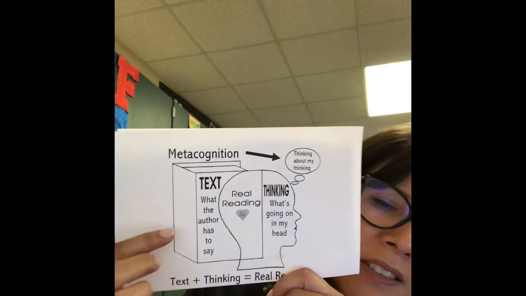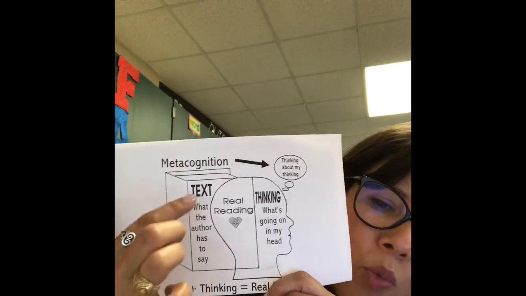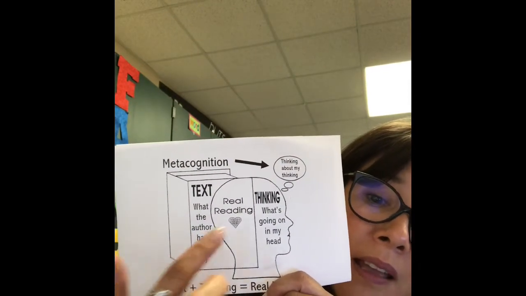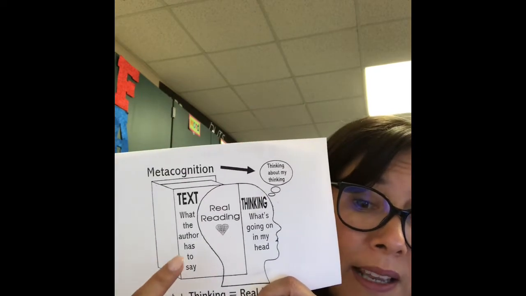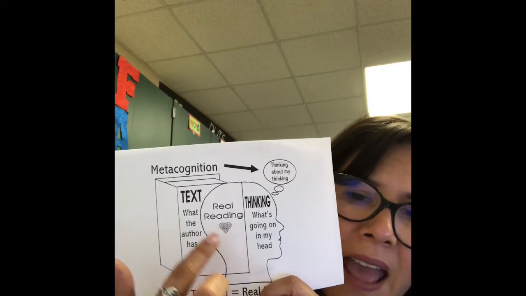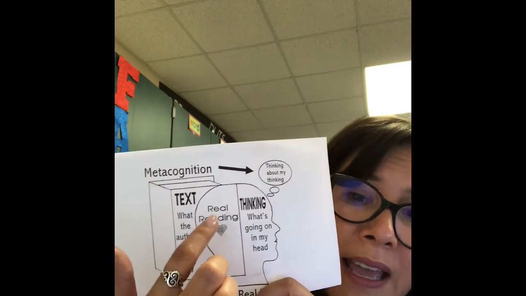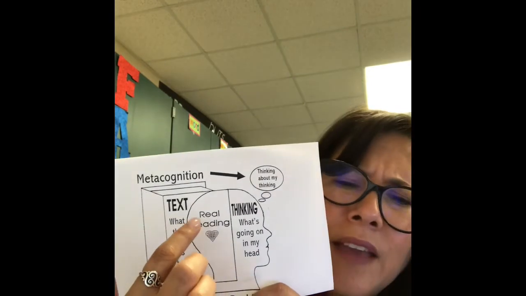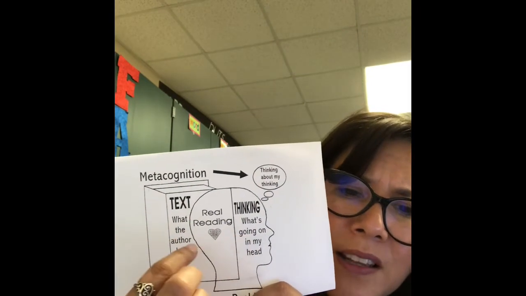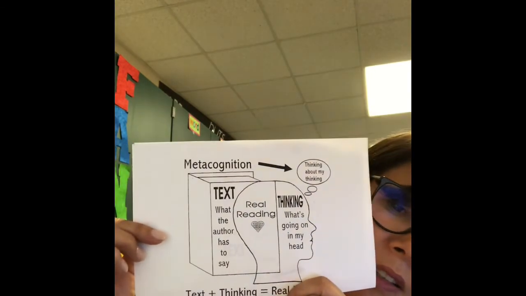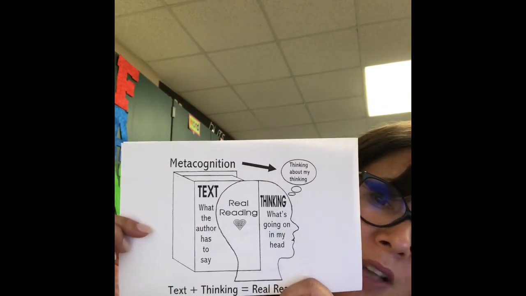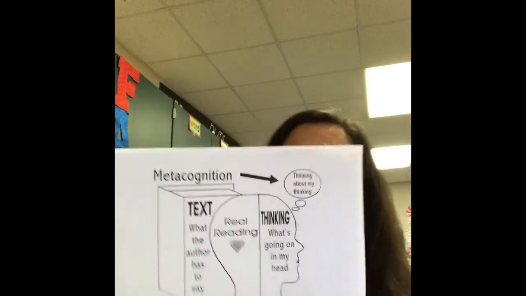You're going to glue in some notes about metacognition. It simply says, text is what the author has to say. Thinking is what's going on in your head while you're reading what the author has to say. And the combination of the two is when you have real reading. If you're missing one of these, it ain't reading. So, glue these in. You can download a copy of this, or you could sketch it into your notebook, and